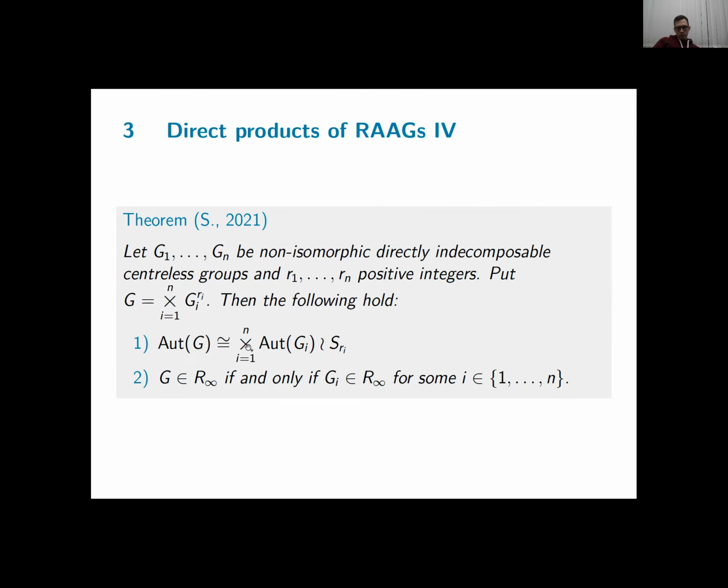So just to indicate that some of the results for right-angled Artin groups are not restricted to right-angled Artin groups themselves, but can be generalized to other families of groups as well. But this just as an aside.